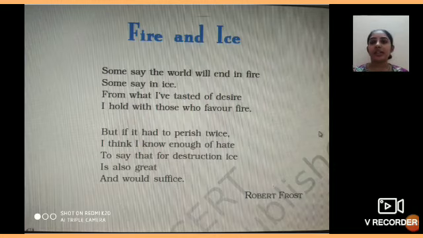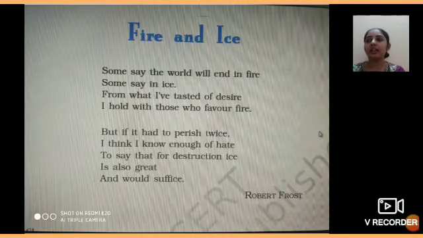In the same way, the next poem which we have along with it is Fire and Ice. So here also you will do the same. You have to see the rhyming words, that is the last word of the line. Like here, some say the world will end in fire, some say in ice. From what I have tasted of desire, I hold with those who favor fire. So now the first line, say, some say the world will end in fire.